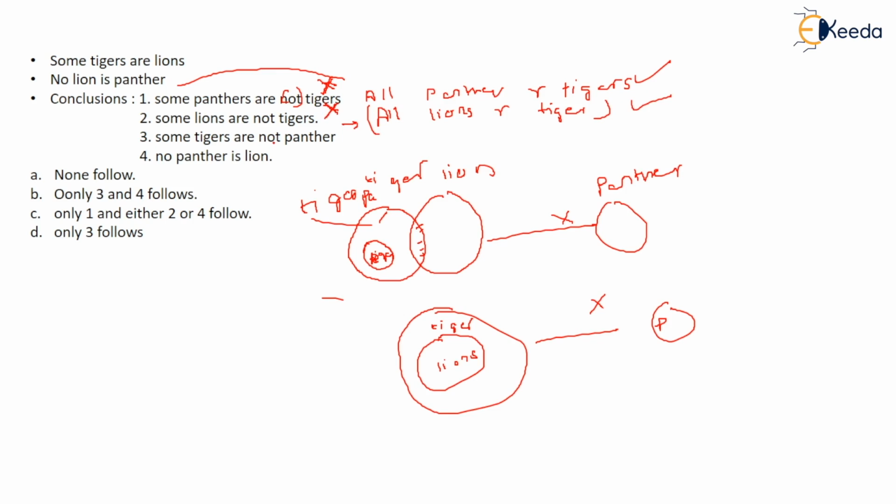Third is some tigers are not panthers. So its opposite will be all tigers are panthers. We have to check for the opposite whenever you see not. So some tigers are not panthers, opposite: all tigers are panthers. For this we have to check. So panther is separate, and if we put this tiger circle inside this panther to make all tigers panthers, right? What will happen, this also goes with it. And this portion is something that is related to lion also. So this statement comes to be false.